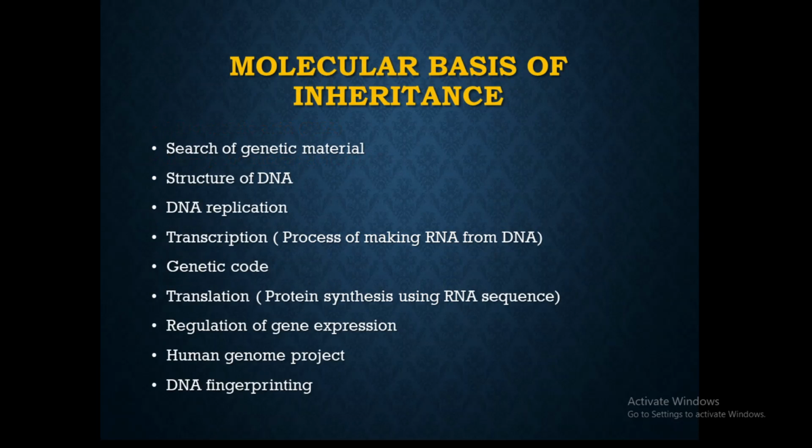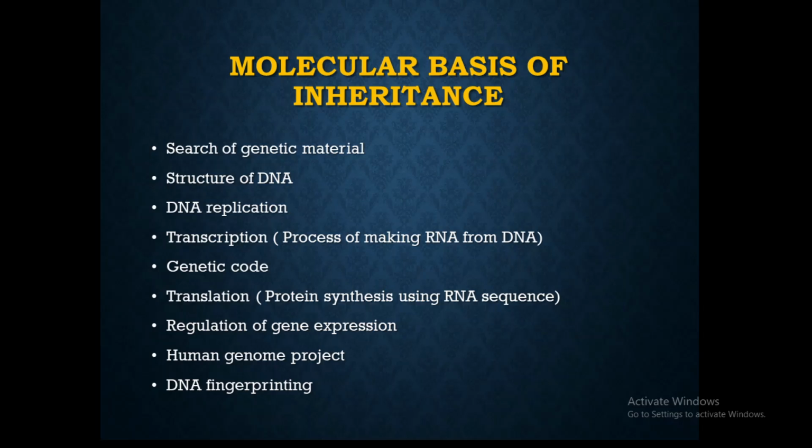In this chapter we are going to understand various concepts. The first one is the search for the genetic material. There are several experiments conducted, out of which we are going to discuss the very important ones, and these important experiments led to narrowing down the genetic material. Thereafter we study the structure of DNA, the Watson-Crick model of DNA, and then DNA replication. DNA has the ability to multiply itself, and that is by the process called DNA replication.